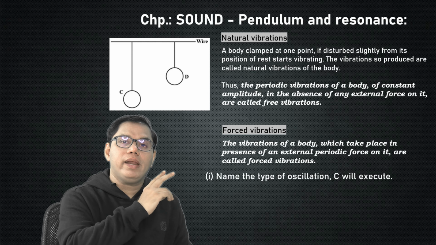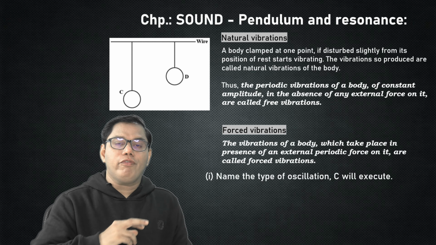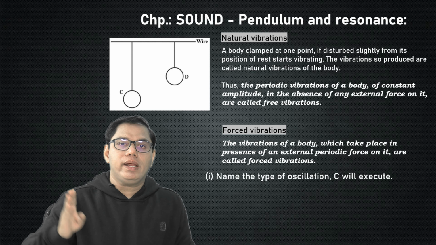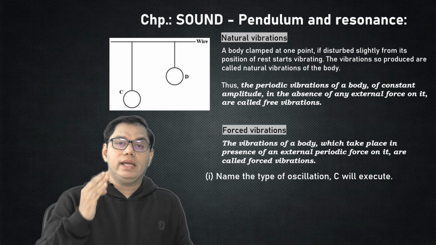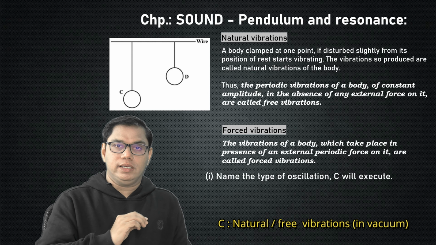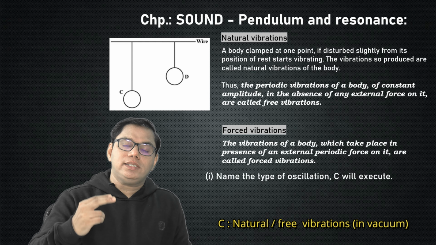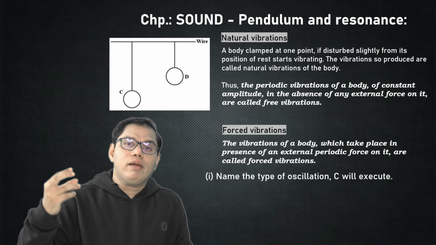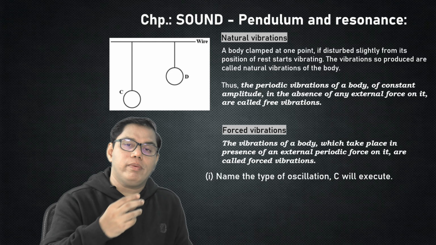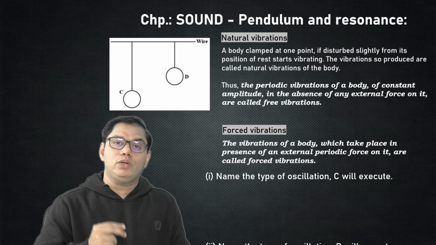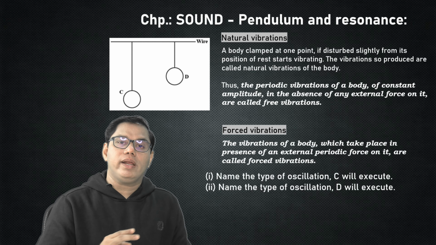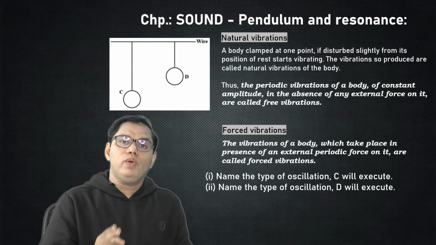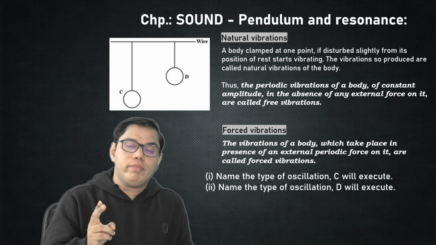So we have applied a force on bob C only once. So the kind of vibrations it will execute is the free vibrations, and the energy of these vibrations from bob C is passed on to the bob D, and bob D also starts vibrating. Here comes question number 2, that is what kind of vibrations are executed by bob D. So bob D will execute forced vibration.